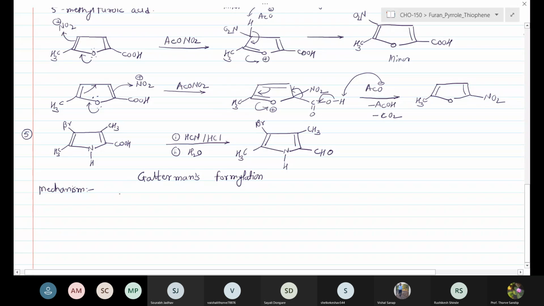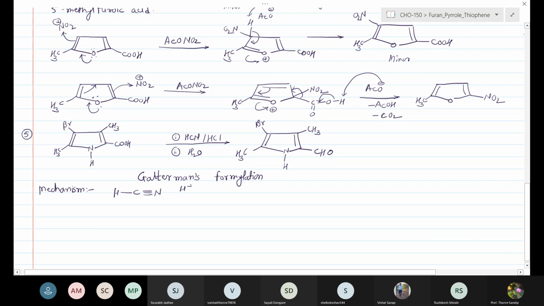In the first step, the reaction takes place with the hydrogen cyanide. Okay, the first step, the reaction is carried out with the hydrogen cyanide.